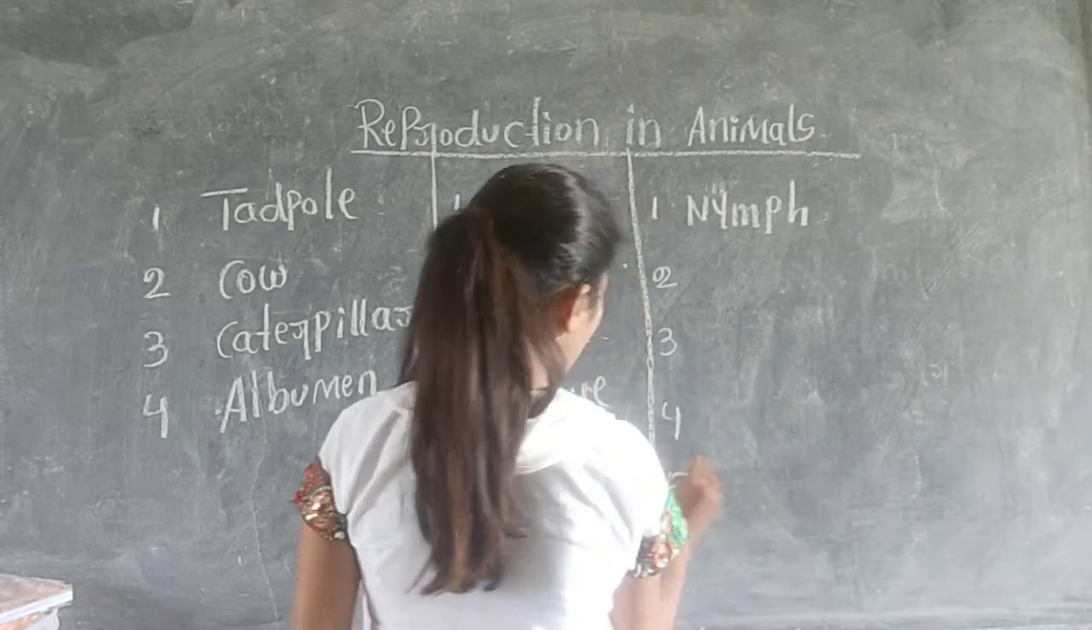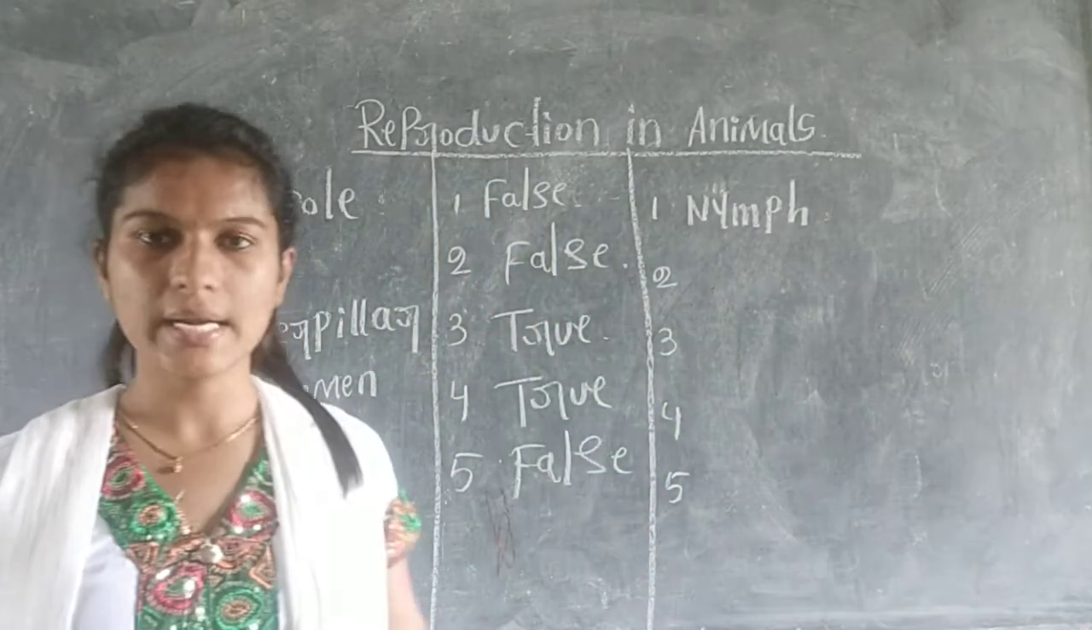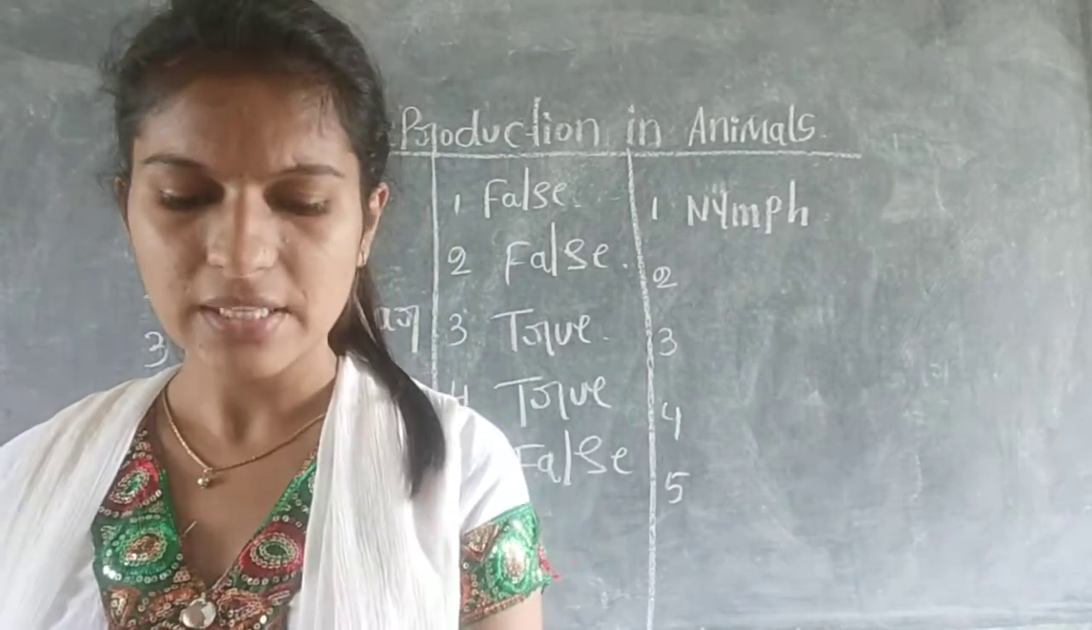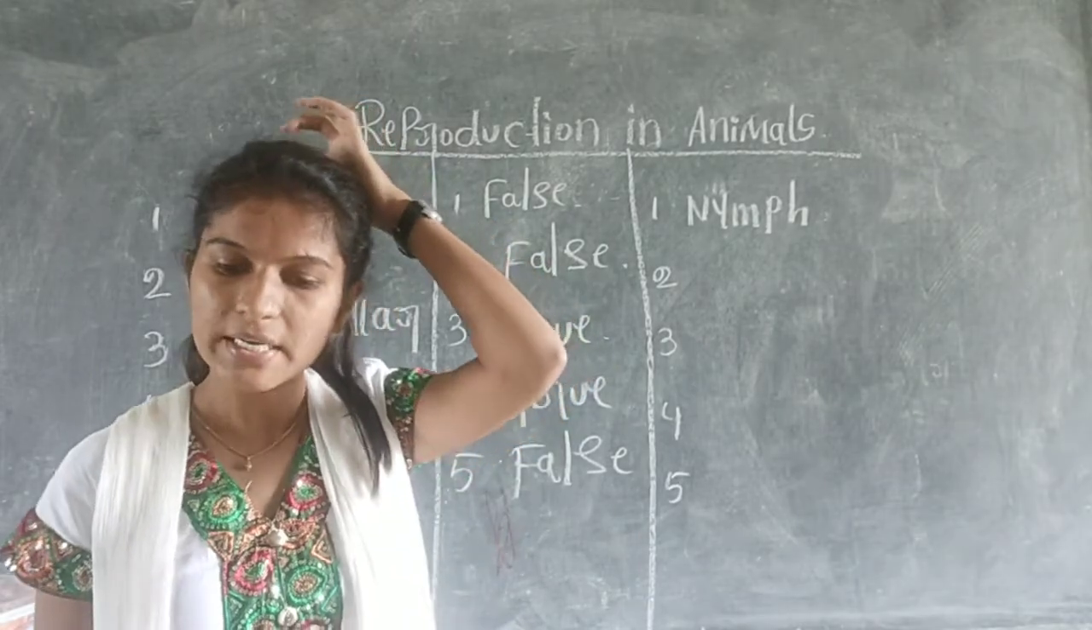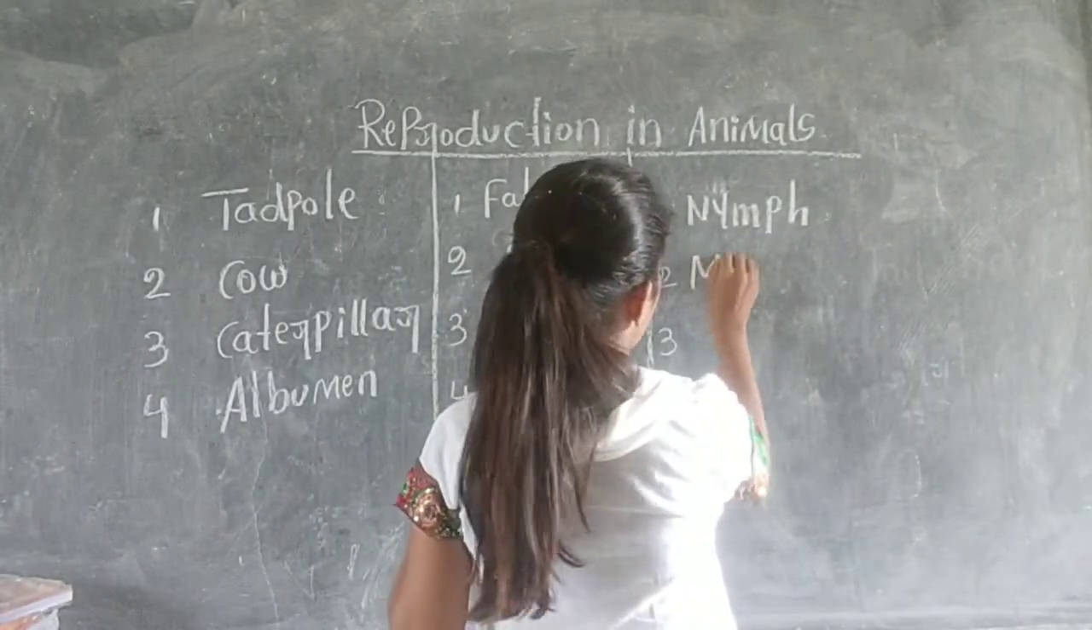The baby of a cockroach we call a nymph. The second one: the larva of a housefly. What do we call the larva of a housefly? We call it maggots.